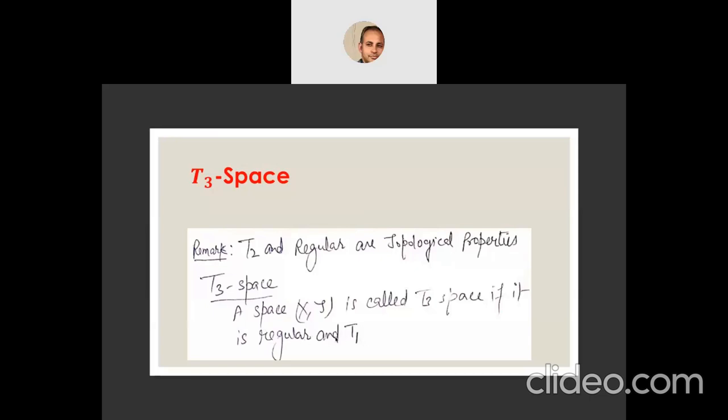So some authors treat regular space as also a T1 space, but actually regular space is a different space, and a T3 space is a space which is regular with this condition. So we're just adding one more condition, T1, and if you remember, a T1 space is one in which every singleton set is a closed set.